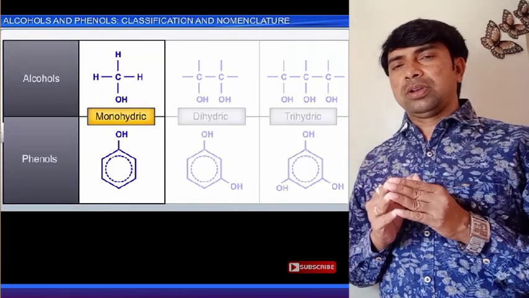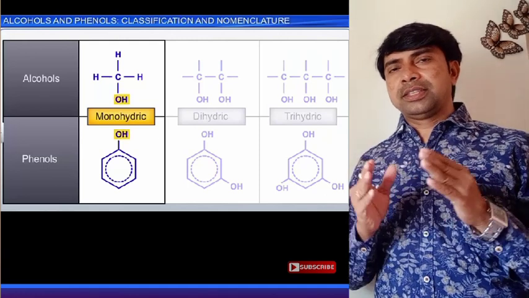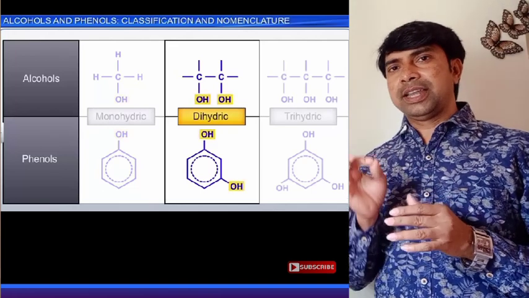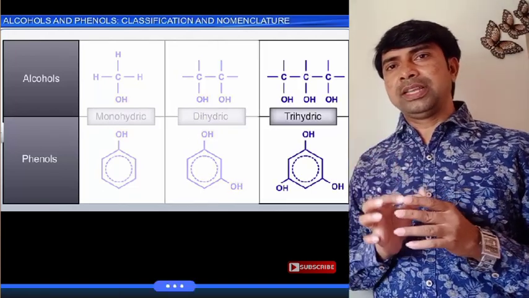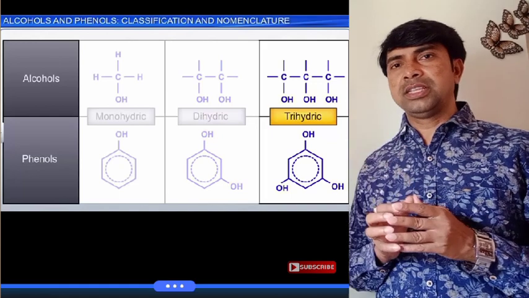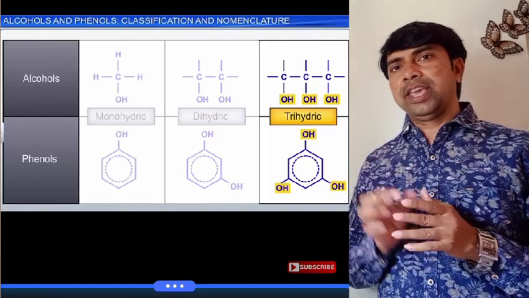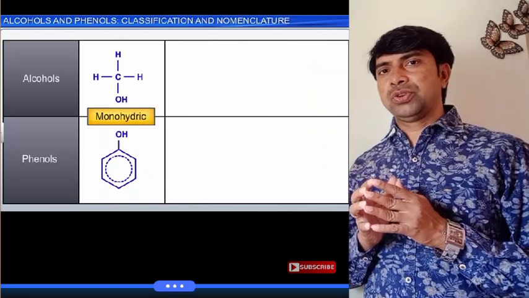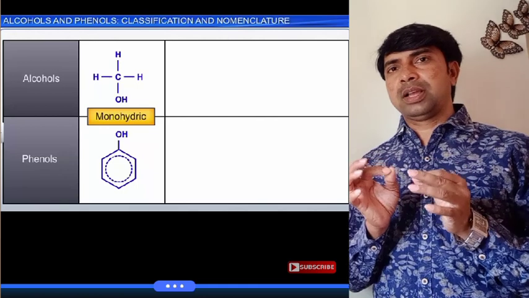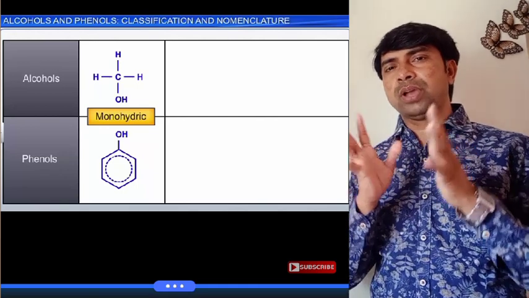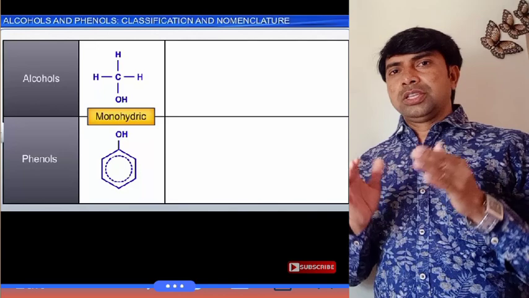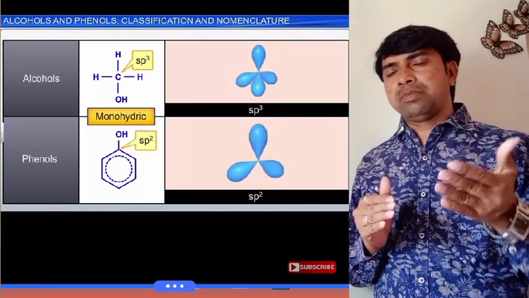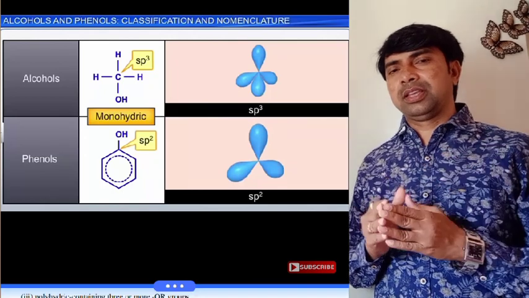So these alcohols, that is the monohydric alcohols, in which the hydroxyl group is attached to an sp3 hybridized carbon. वो जो कार्बन होता है sp3 हाइब्रिडाइज होता है. और फेनॉल्स में जो हाइड्रोक्सिल ग्रुप अटैच होता है, उस कार्बन का हाइब्रिडाइजेशन sp2 होता है. So again these alcohols may be primary, secondary and tertiary.